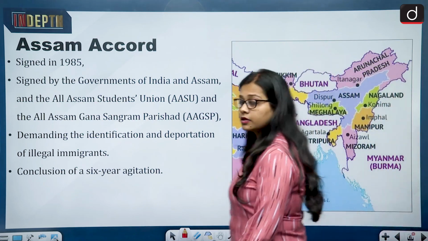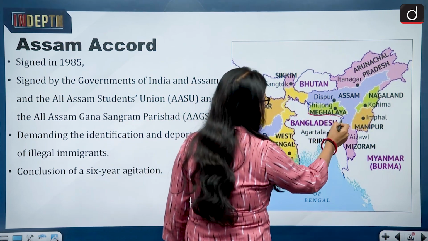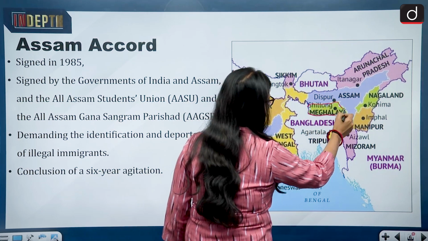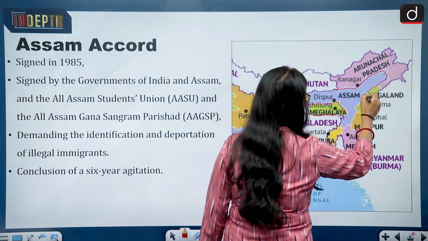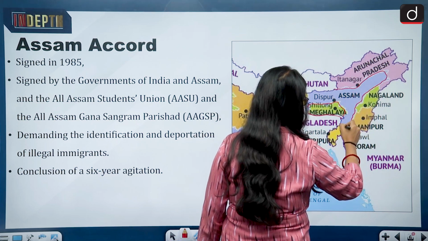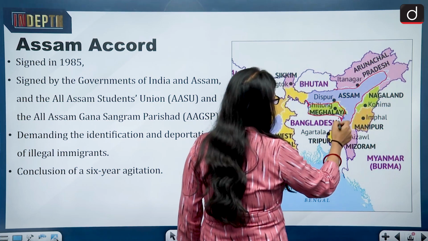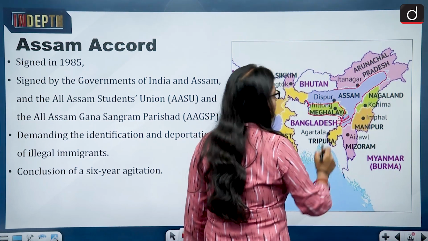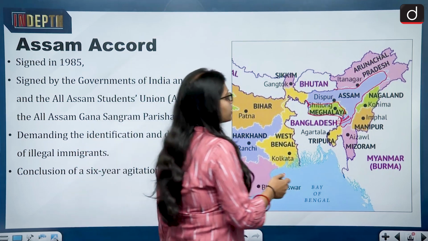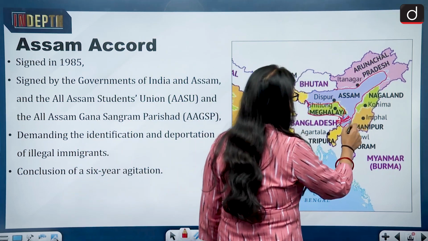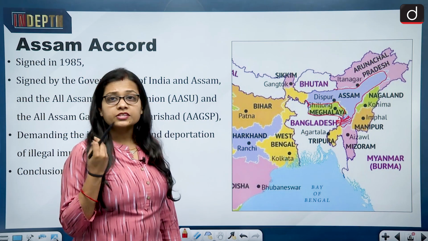Now first of all, let's see the map. So this is Bangladesh, then we have Meghalaya, and this is the border of Assam. It was seen that immigration from Bangladesh was also taking place into Assam, and this was happening at a very large scale, at a very fast rate.